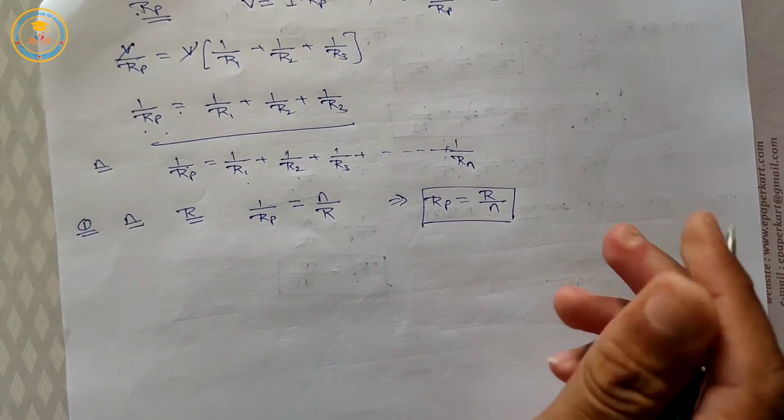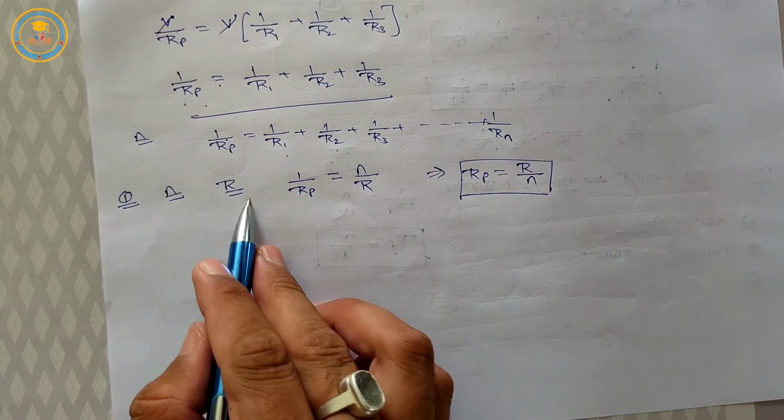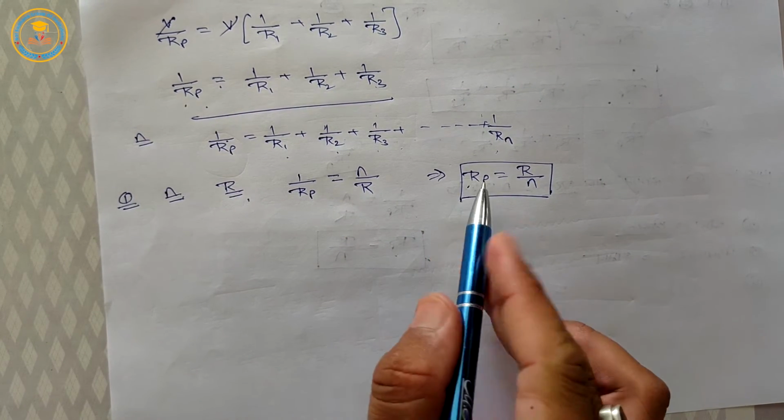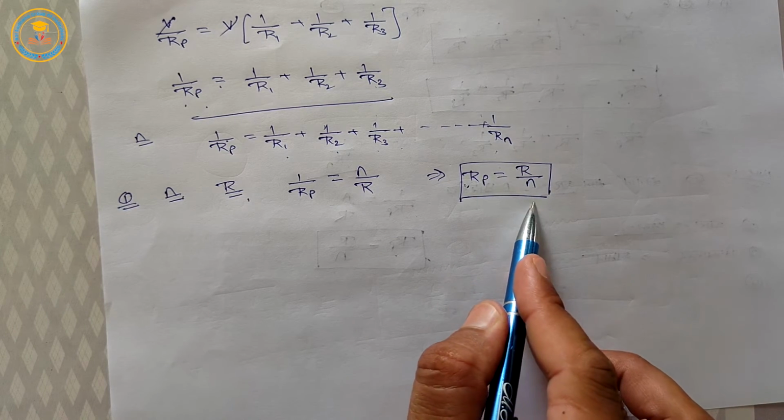So we can say if n resistances of the same value R are connected in parallel, then the equivalent resistance Rp is equal to R upon n.